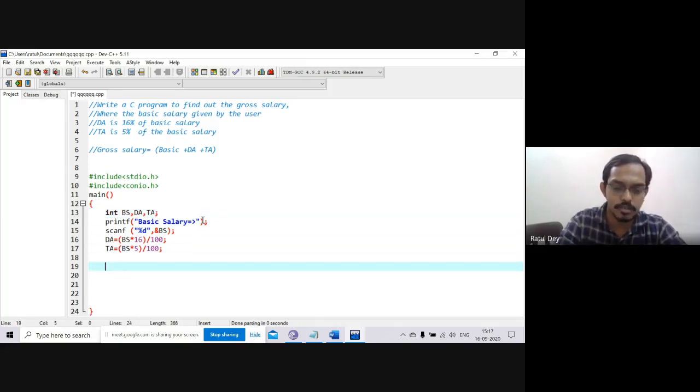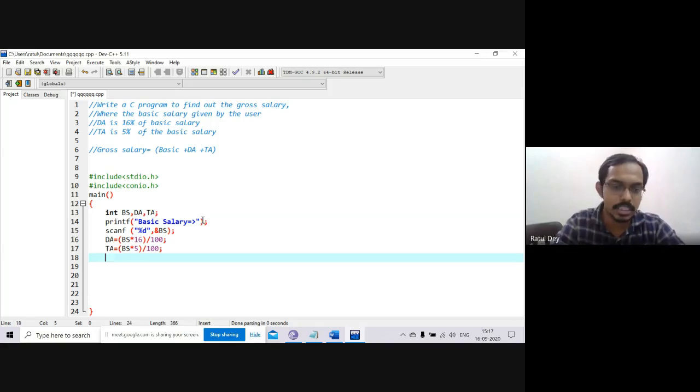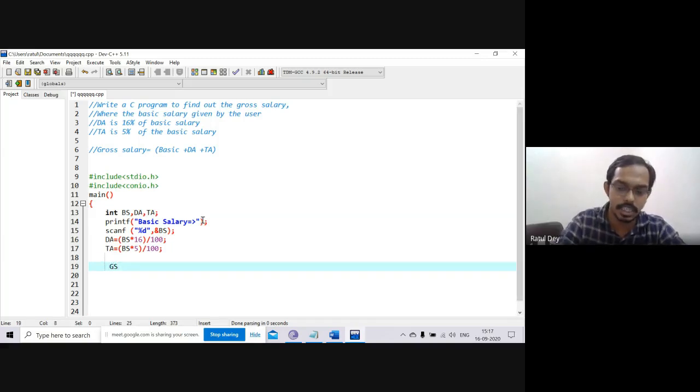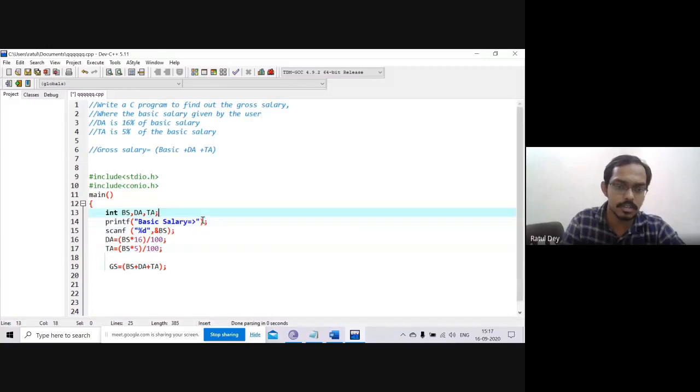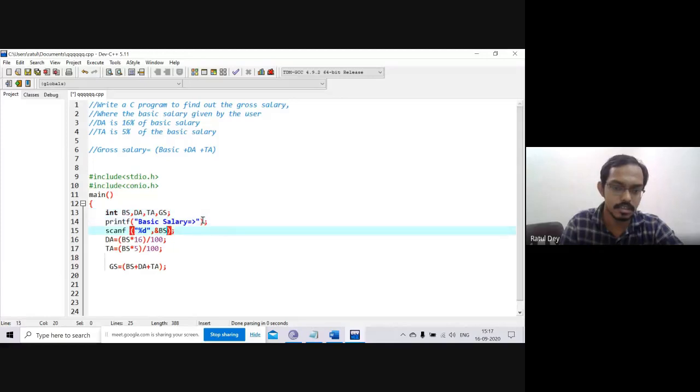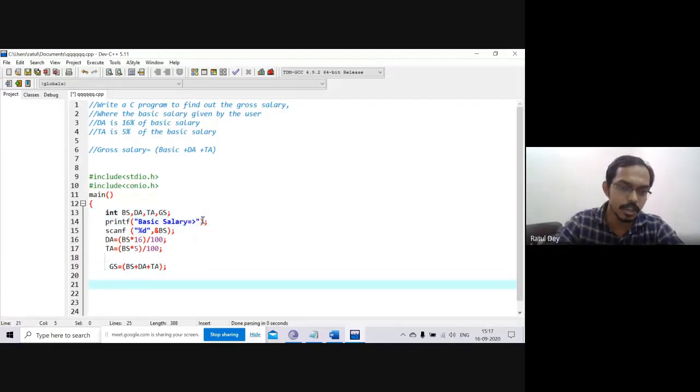Now we are going to find the answer. So the answer is basic salary. Sorry, we can just take the gross salary, which is represented as GS. Gross salary GS equals basic salary plus DA plus TA, with a semicolon. Yes or no? And here we have to choose another variable, that is the gross salary. This is our logic.